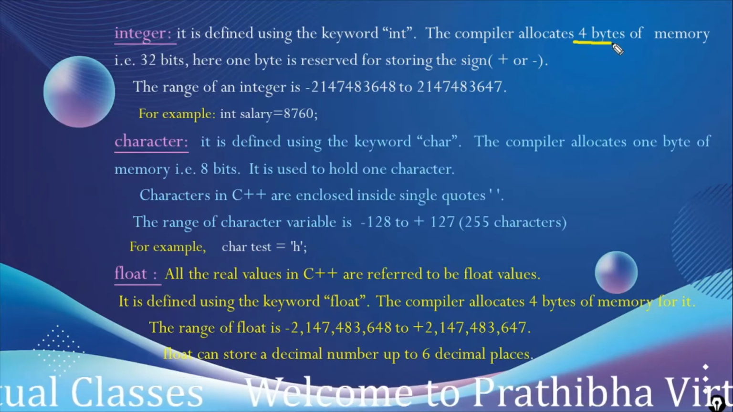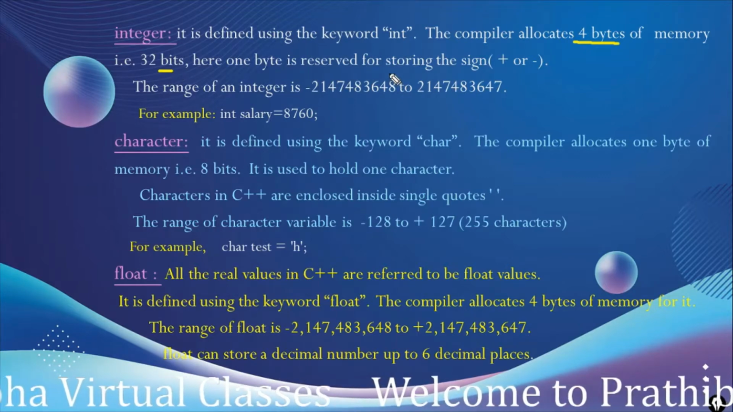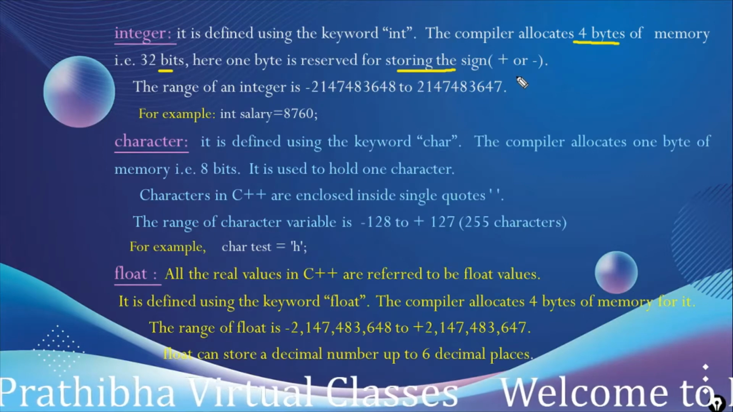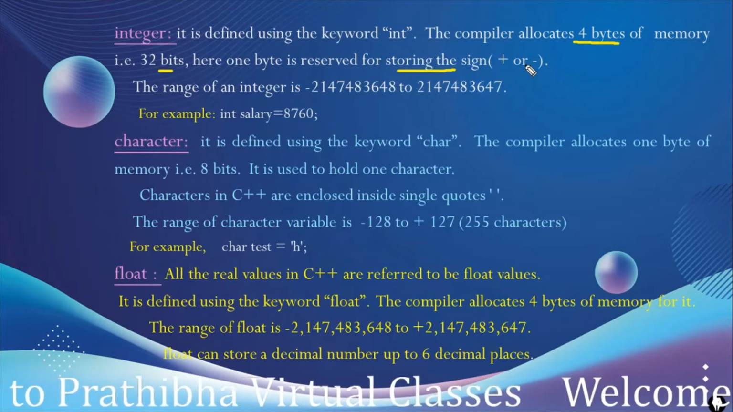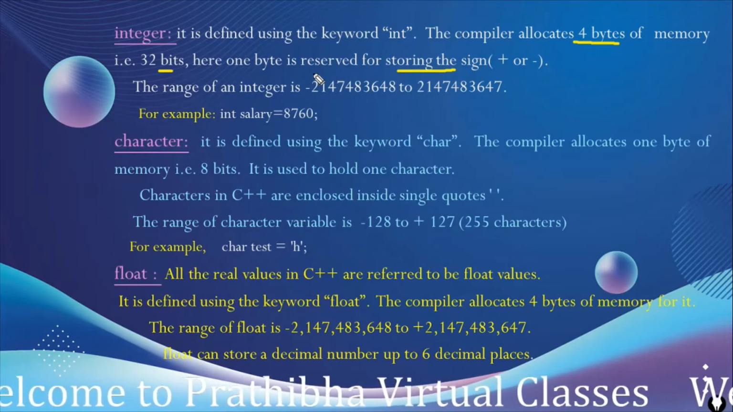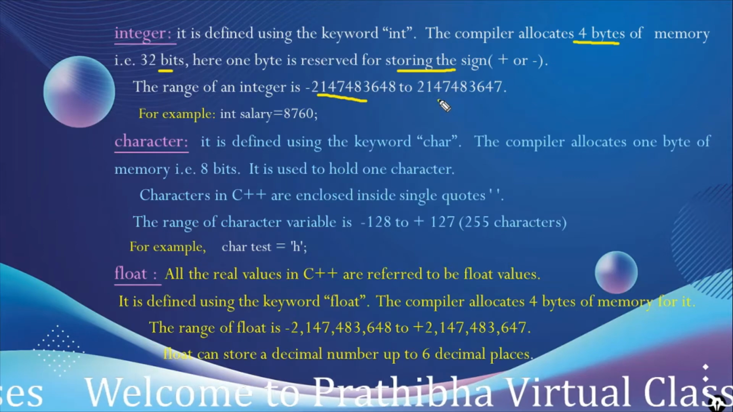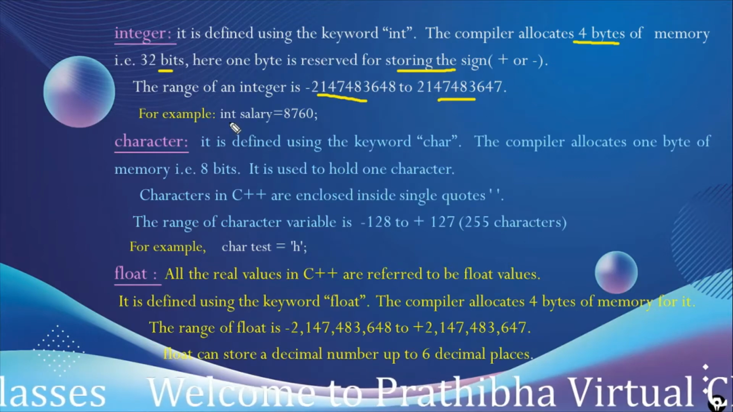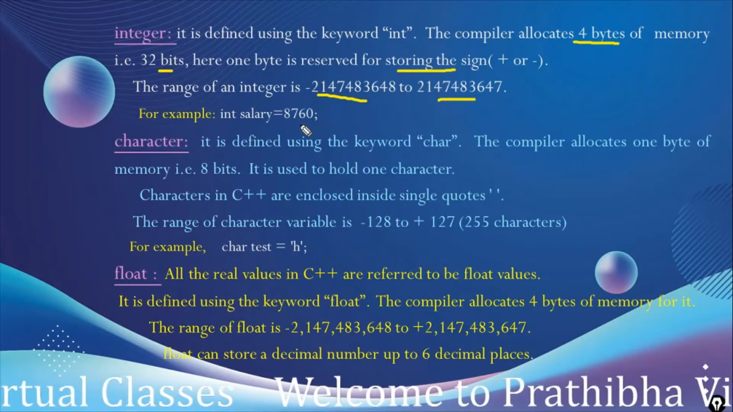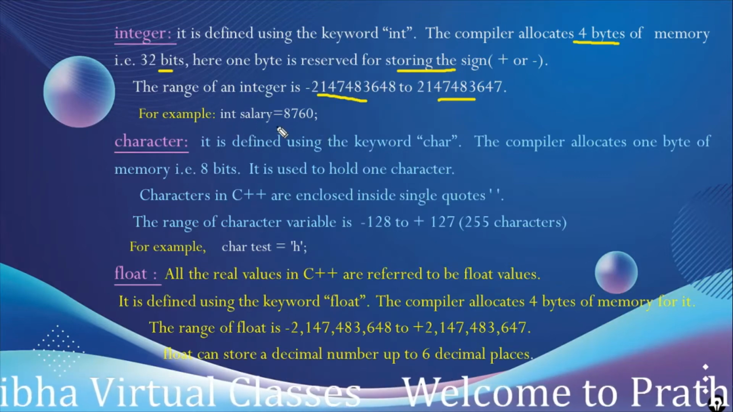The compiler allocates 4 bytes of memory, that means 32 bits. 1 byte is reserved for storing the sign, plus or minus. Either the positive or the negative number is specified using plus and minus, and for that purpose, 1 byte is used. The range of integer values is this. An example is int salary, which is assigned the value 8760, which is a whole value. So int is used to hold whole numbers.